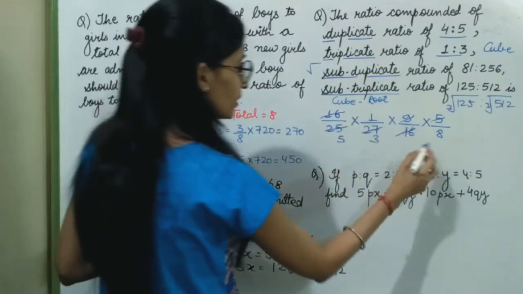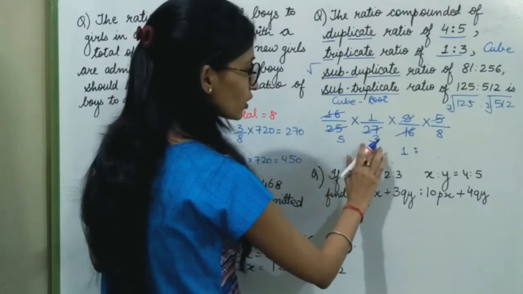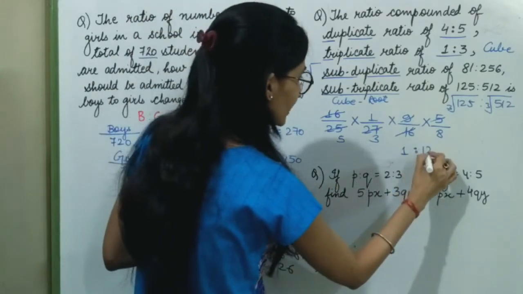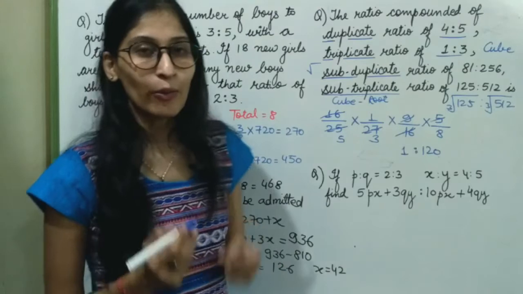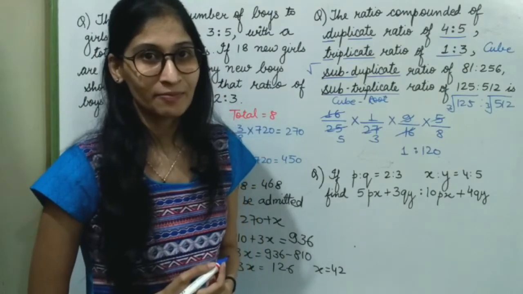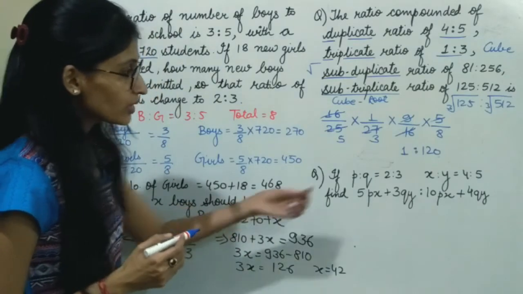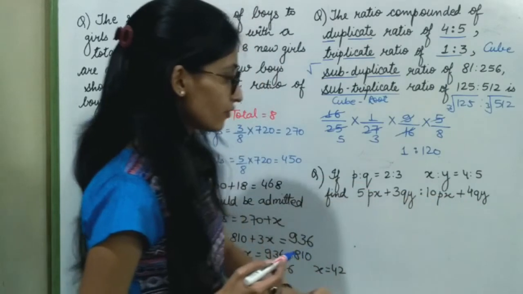So the result will be 1:5. 3 fives are 15. 15 multiplied by 8 is 120. So the compounded ratio will be 1:120. Next question: if P is to Q is 2:3 and X is to Y is 4:5, find Px : Qy.